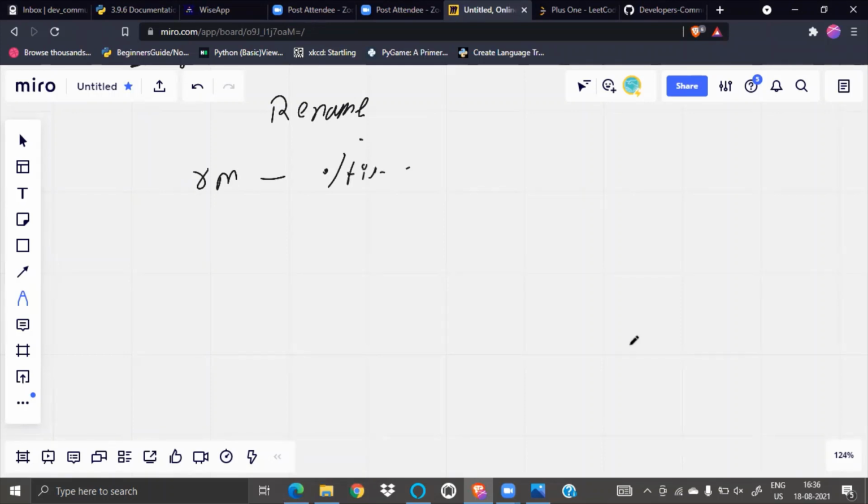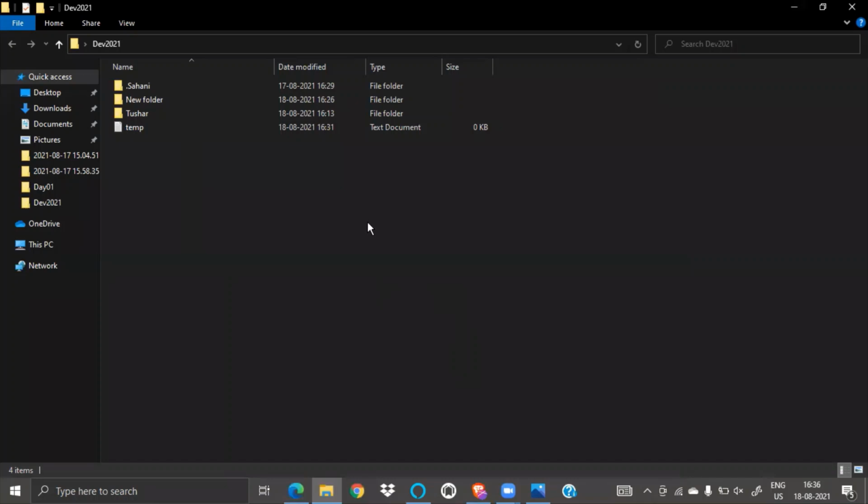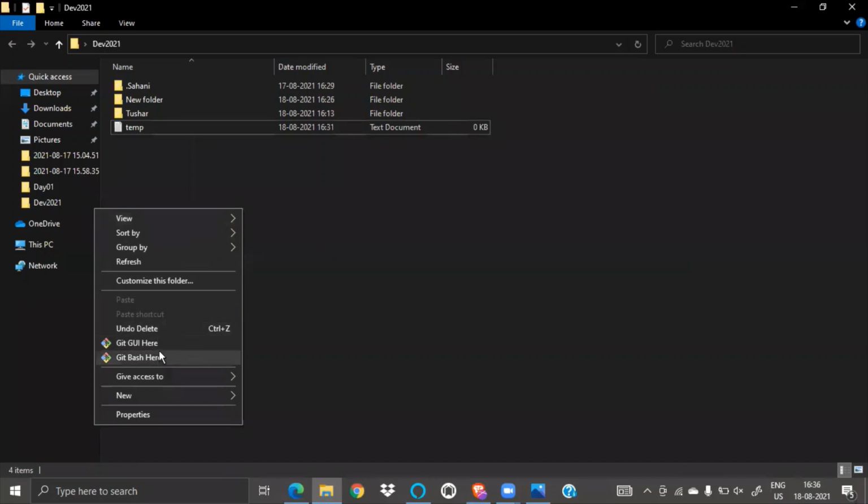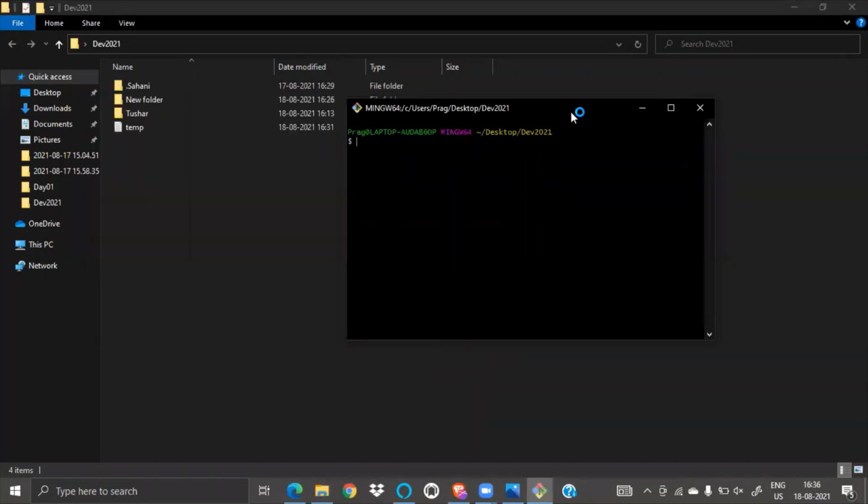If I want to change this temp file name, I will do rm, then temp, dot slash. And what should I name it? Extension I forgot. Temp dot txt, yes, dot txt.